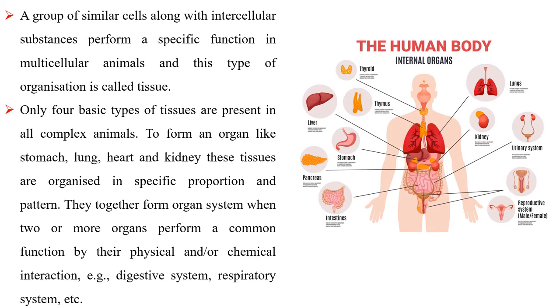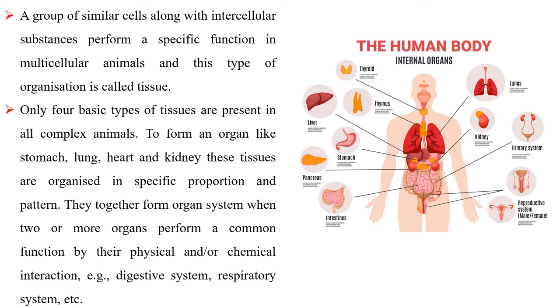A group of similar cells along with intercellular substances performing a specific function in multicellular animals is called a tissue. Only four basic types of tissues are present in all complex animals. To form an organ like the stomach, lungs, heart, and kidney, these tissues are organized in specific proportion and pattern.